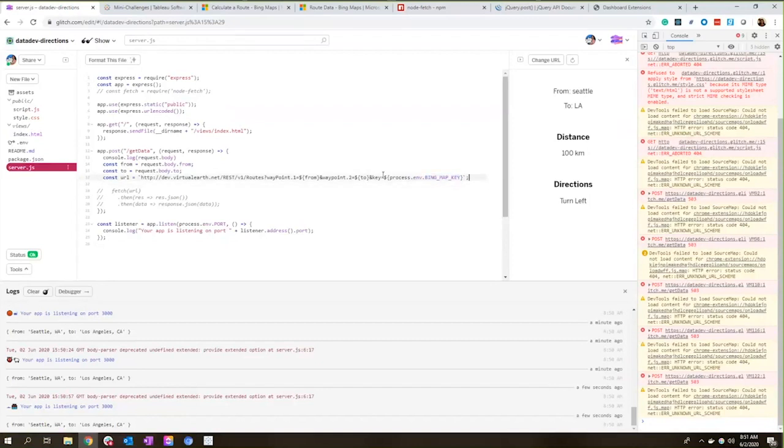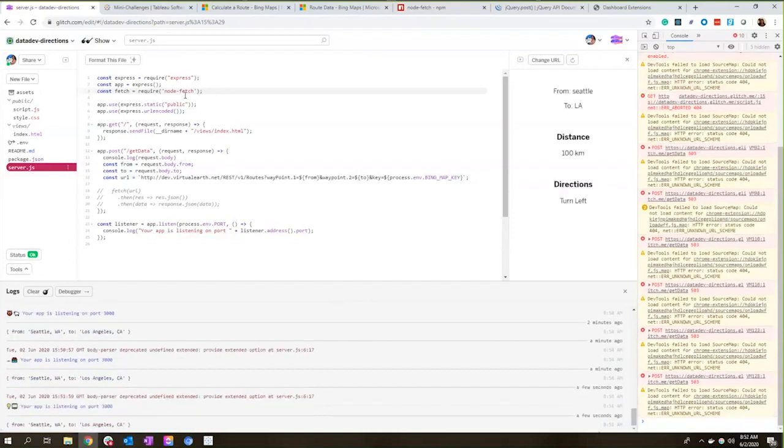So now that I have my URL structure set up correctly, I can actually go ahead and fetch the data from that URL. Now, there are a couple of ways you can do fetching in Node.js. My preference right now is just to use node-fetch. We used to use request, but request recently got deprecated.